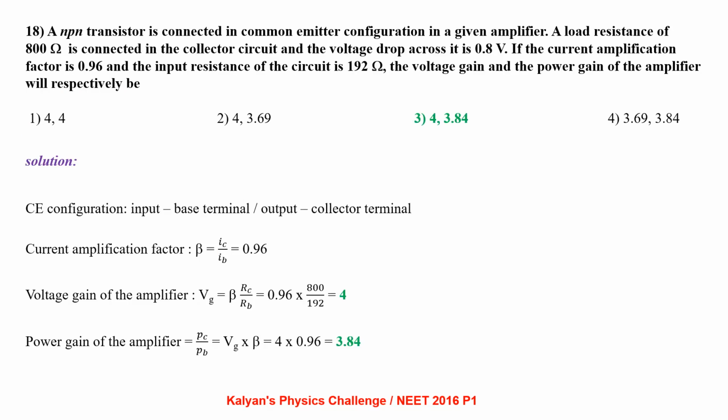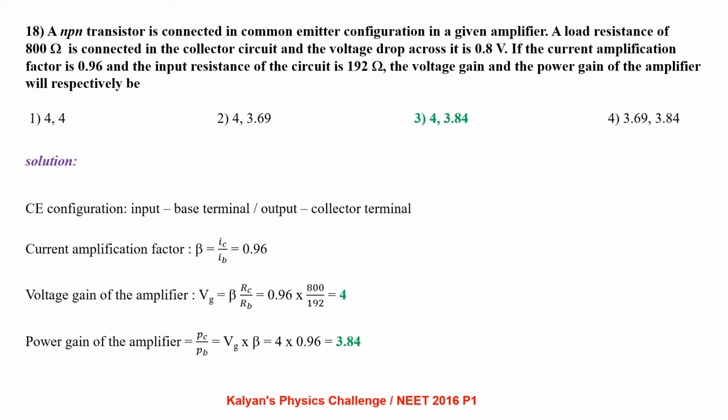An NPN transistor is connected in common emitter configuration in an amplifier. A load resistance of 800 ohms is connected in collector circuit and the voltage drop across it is 0.8 volt. If the current amplification factor is 0.96 and the input resistance of the circuit is 192 ohm, the voltage gain and the power gain of the amplifier will be.